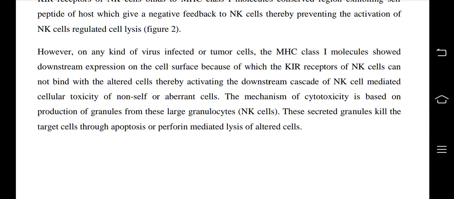However, on any kind of virus-infected or tumor cells, the MHC class 1 molecule shows downregulated expression on the cell surface, because of which the KAR receptor of NK cells cannot bind the altered cell, thereby activating the downstream cascade of NK cell mediated cellular toxicity of non-self or aberrant cells. The mechanism of cytotoxicity is based on production of granules from these large granulocytes. These secreted granules kill the target cells through apoptosis or perforin-mediated lysis of altered cells.